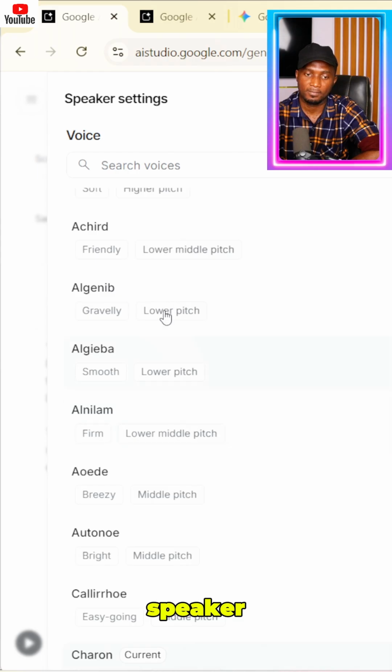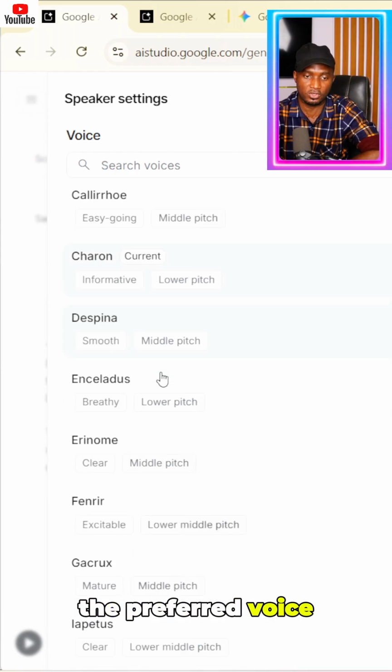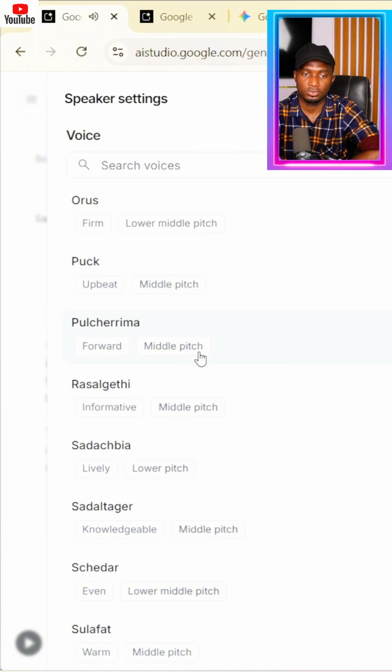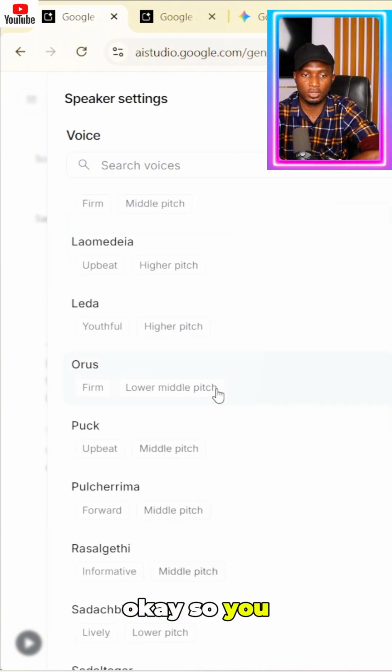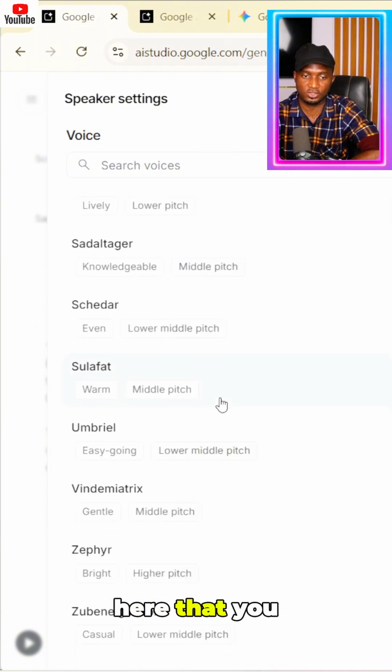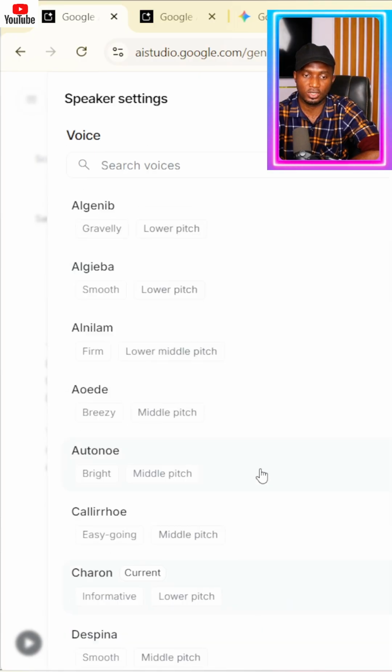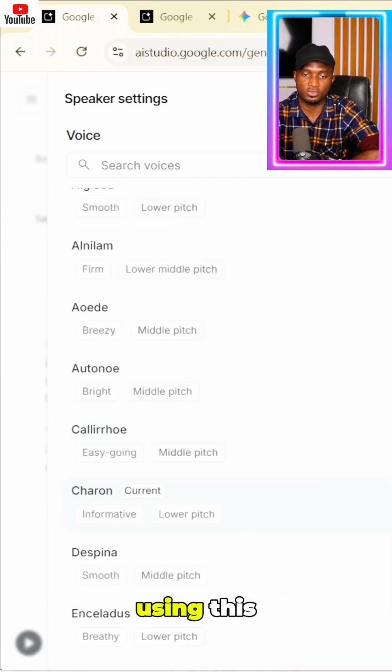Then I want you to do something. Click on speaker right here, choose the prepared voice that you want, so you can preview them to hear how it sounds. What sparks your interest? What sparks your interest? Okay, so here you go. You have to select a voice here that you like, whether male or female, a wide variety of different voices here.